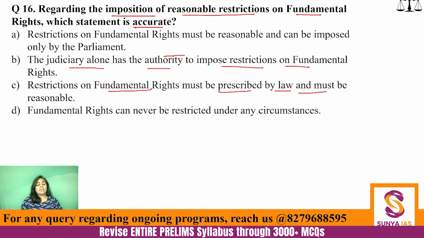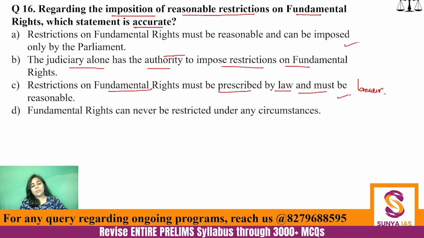Now, again, here you must have been confused among two statements. One is, restrictions on fundamental rights must be reasonable and can be imposed only by Parliament. The other is, restrictions on fundamental rights must be prescribed by law and must be reasonable. Both the statements in this way are correct. However, the statement which is broader must be taken into consideration. So the broader statement is statement C, that restrictions on fundamental rights must be prescribed by law and must be reasonable.